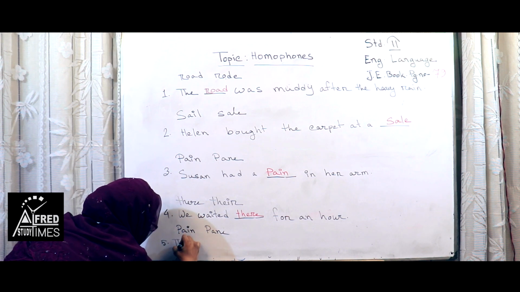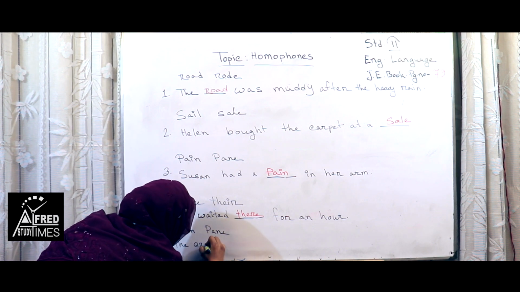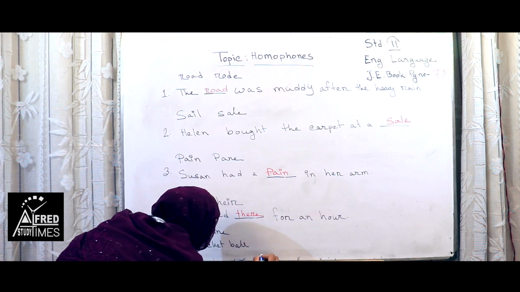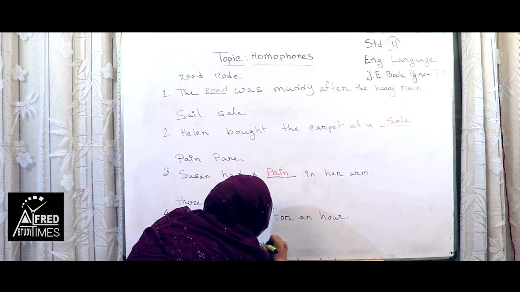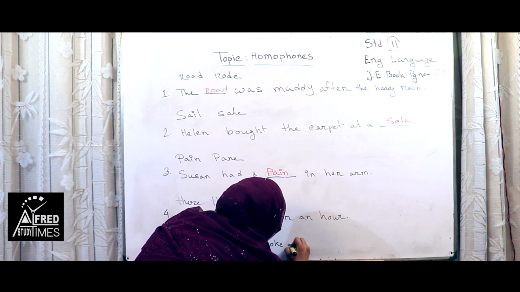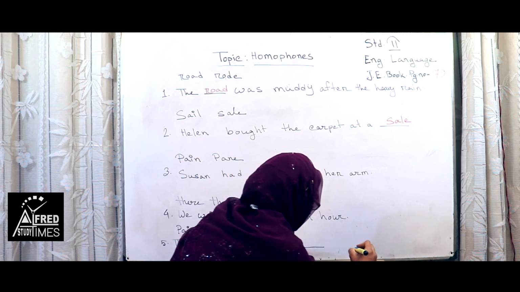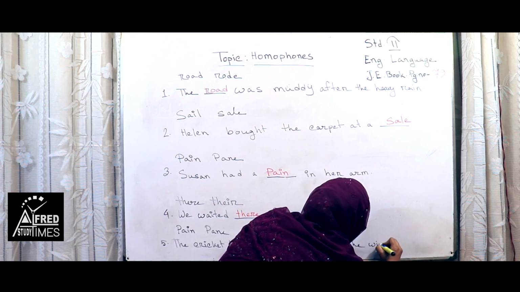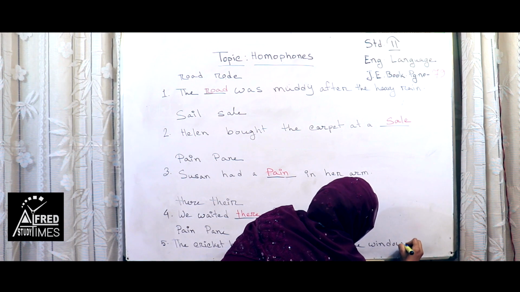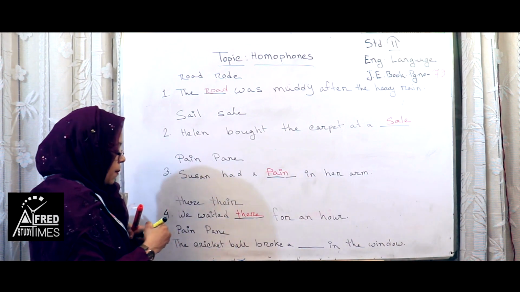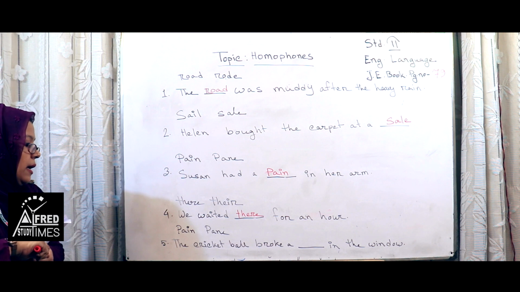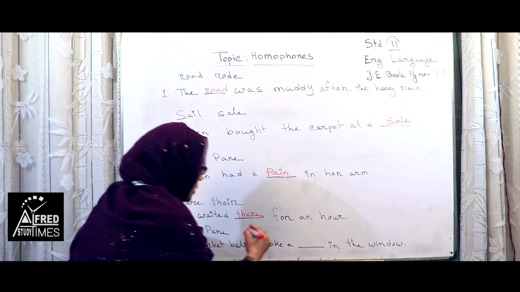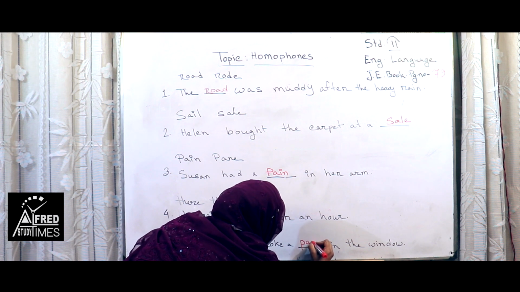The cricket ball broke a dash in the window. So, here the appropriate word will be pane, P-A-N-E. Pane means the glass of a window. Glass. Okay? P-A-N-E.